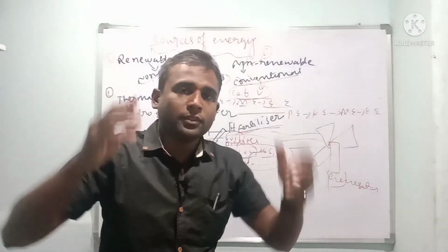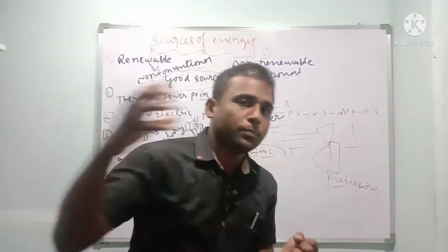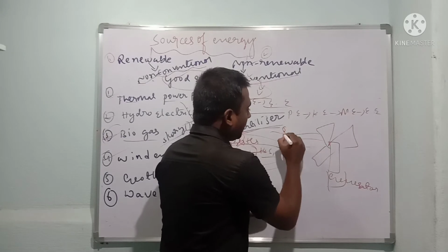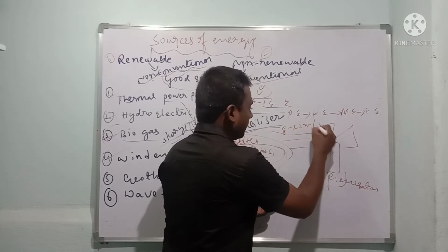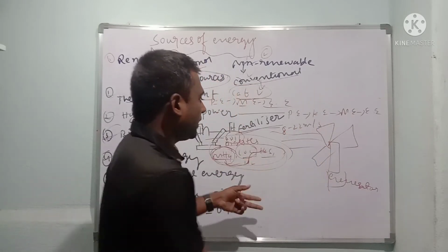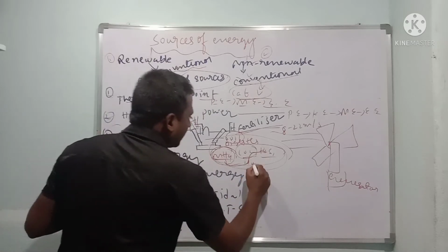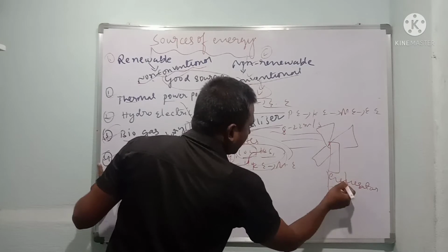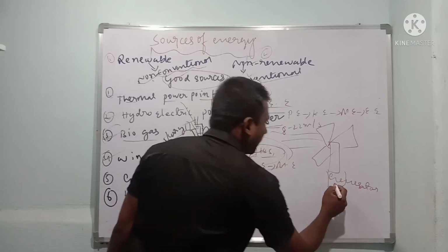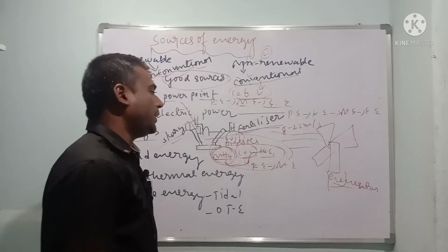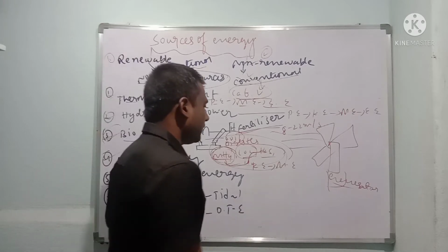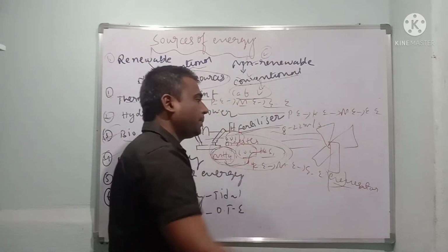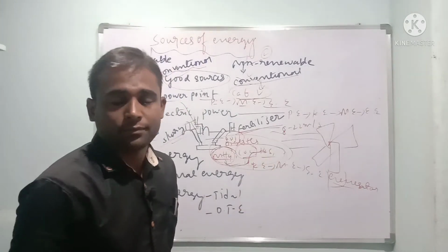The process of obtaining energy from fast-moving air is called wind energy. And this speed should be 8 meters to 22 meters per second. Here the kinetic energy will convert into mechanical energy. Again that is connected to a generator, which converts mechanical into electrical energy. In this way we produce wind energy.